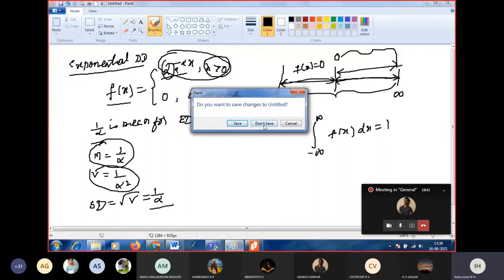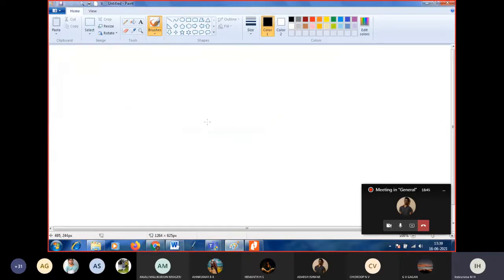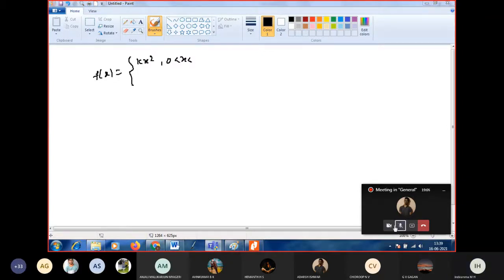So this is the question, what we have to find: k. They are given that f of x is defined as kx square in the interval 0 less than x less than 3, and f of x takes the value 0 otherwise.